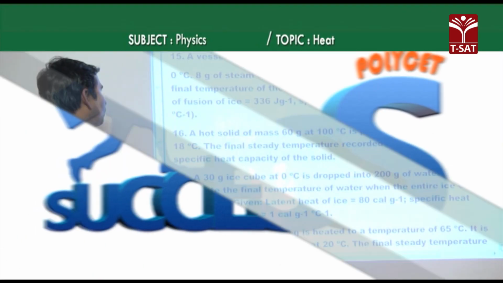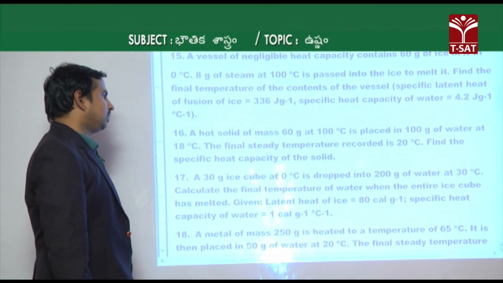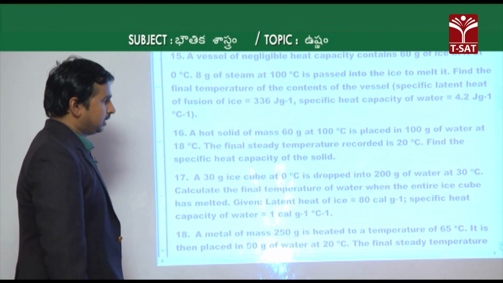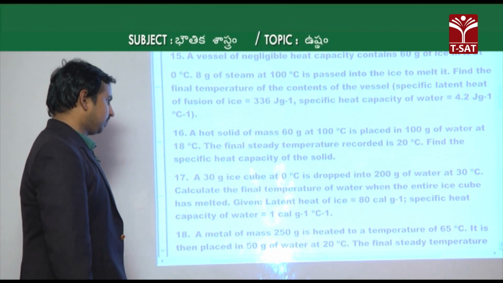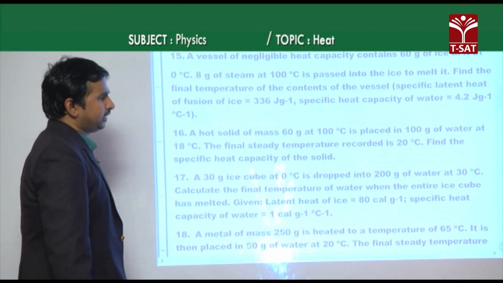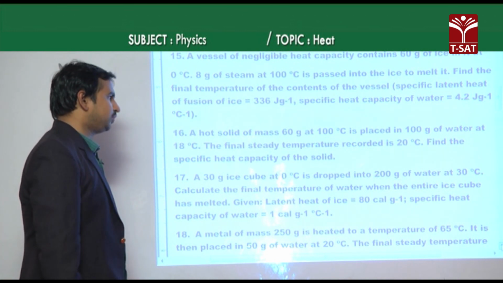If you see the next question, which is the 16th one: a hot solid of mass 60 grams at 100 degrees Celsius is placed in 100 grams of water at 18 degrees Celsius. The final steady temperature recorded is 20 degrees Celsius. Then find the specific heat capacity of the solid.